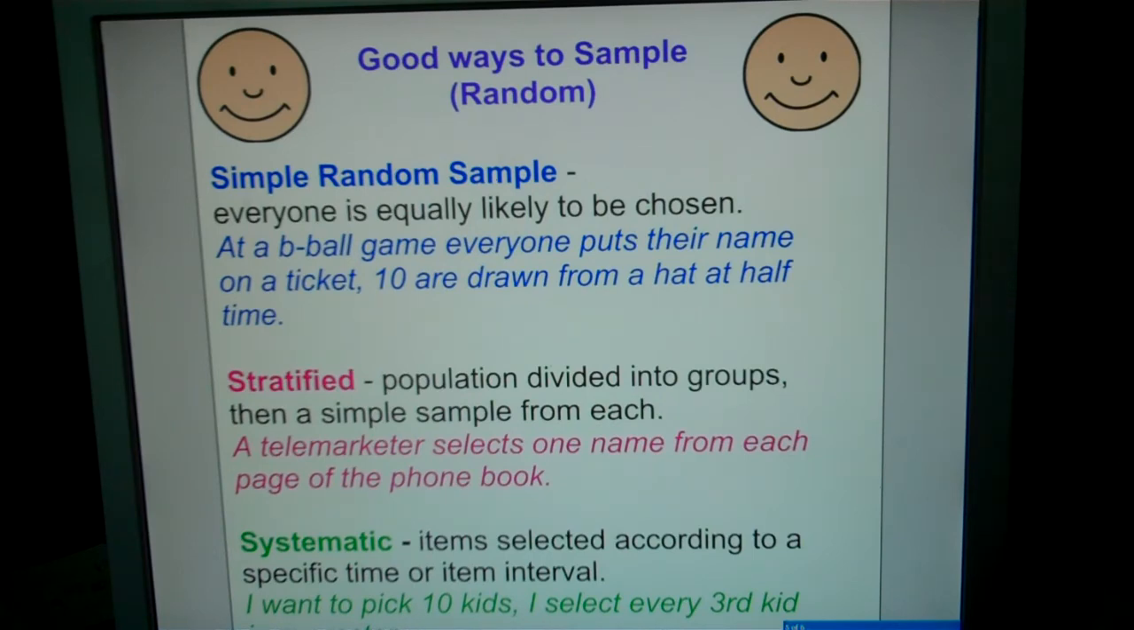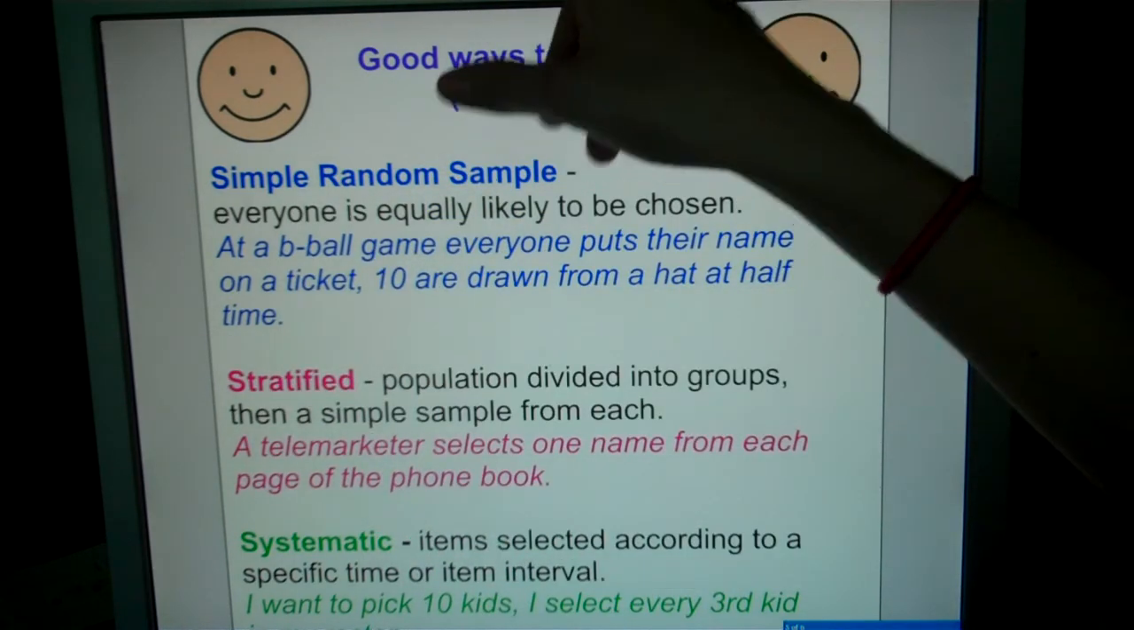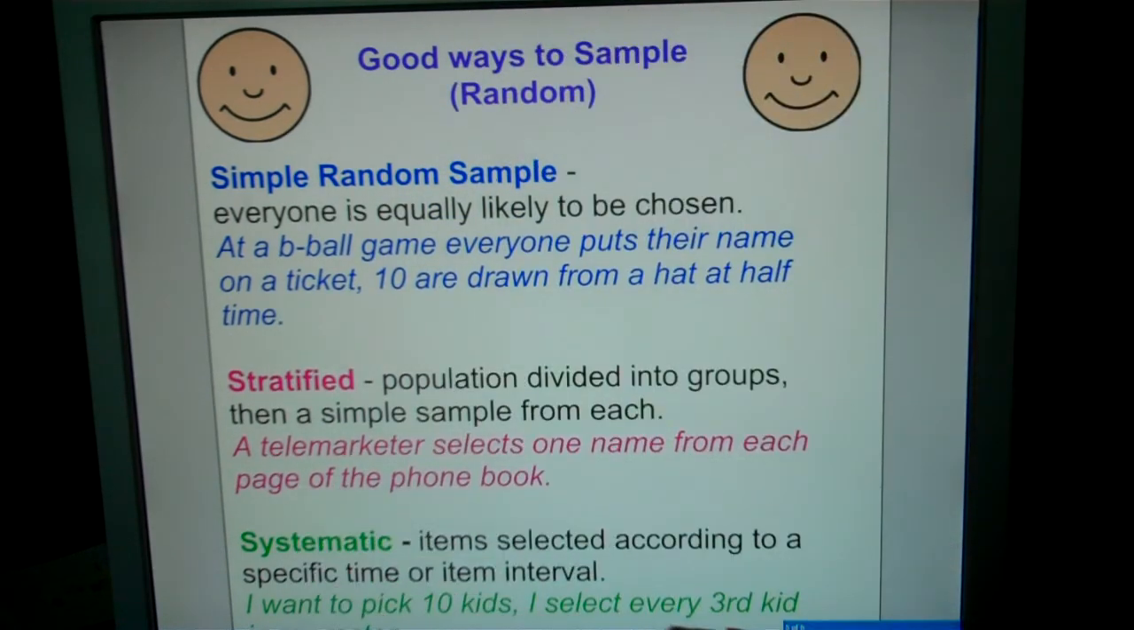Systematic. Okay? You have some sort of system that you're following. Items selected according to a specific time or item interval. Okay, so systematic. This is a really good example. Please make sure that you write this down. I want to pick 10 kids and I select every third kid on my roster. Okay, so I have some sort of system that I'm going through to pick these 10 children. I'm not just pointing my finger and praying where it lands, that kid's going to do it. I actually have a system. I'm picking every third kid in the roster.